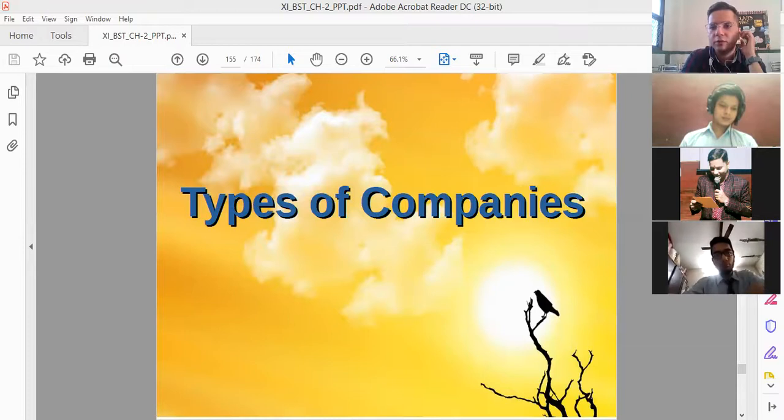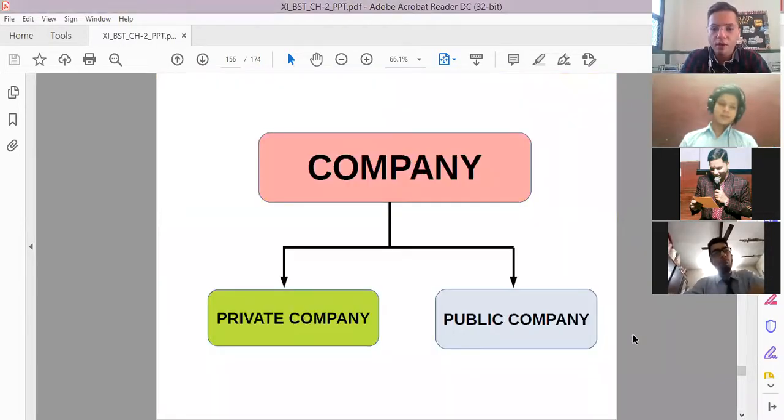When we talk about types of companies, we simply talk about how many types of companies you can start if you want. So let us see one by one. First of all, the companies can be of two types: private company and public company. So the companies are of two types. You can note it down side by side, or you can take the screenshot. Private company as well as public company.